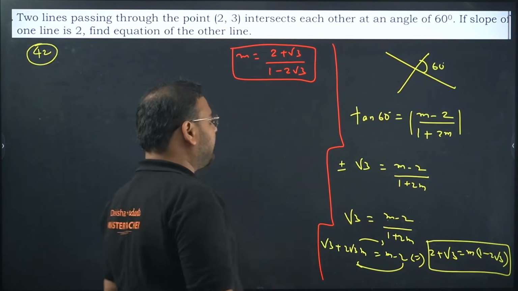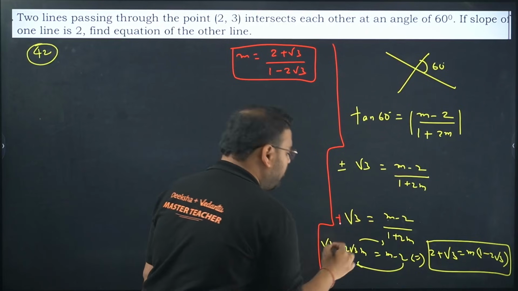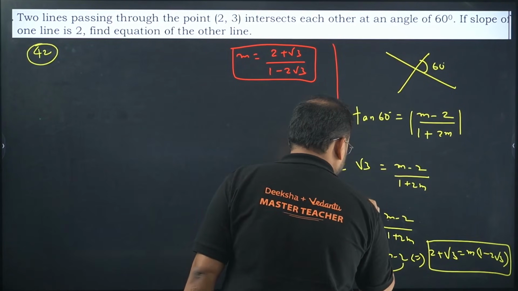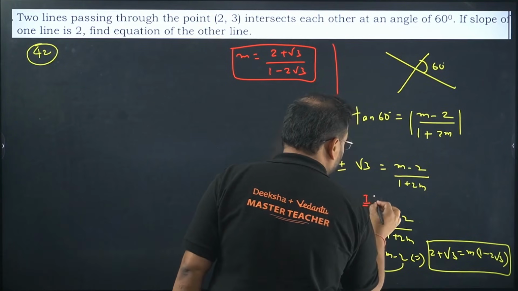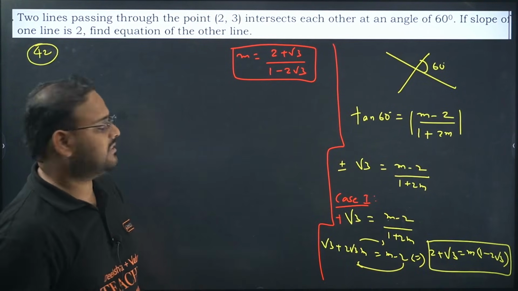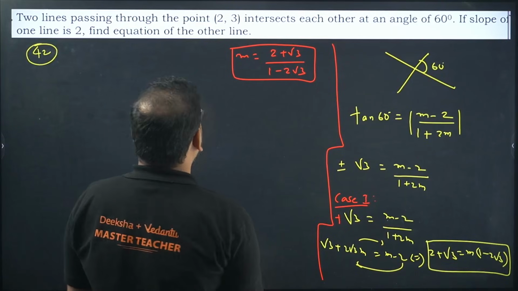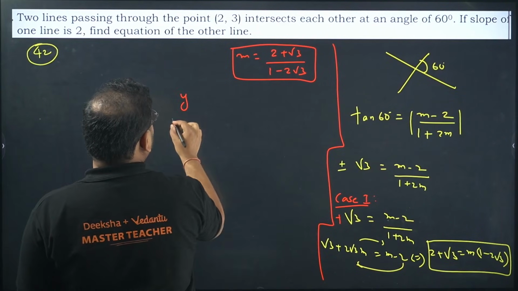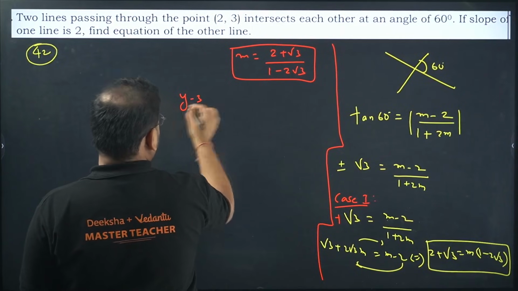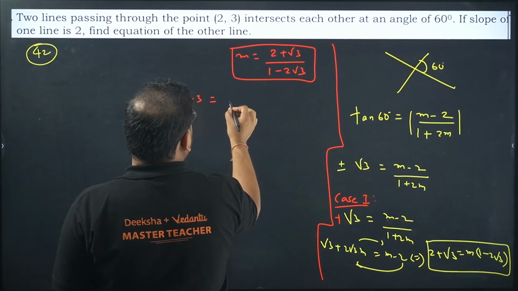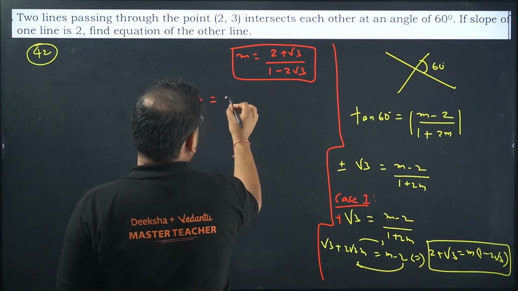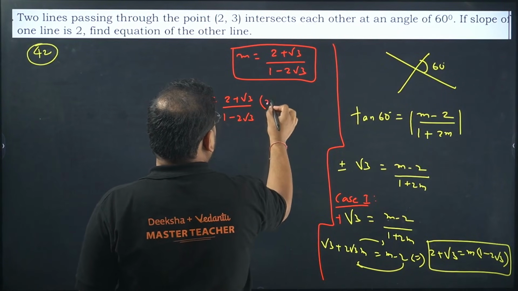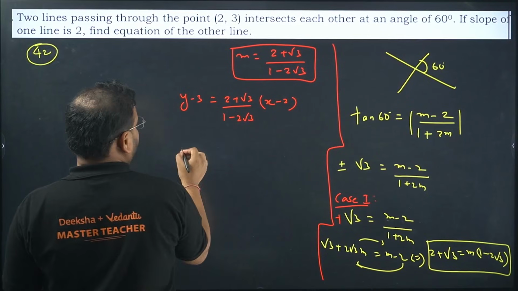Again, I'll have a different value if I take a minus sign. I have taken over here only the plus sign case. You'll have another case. This is your case 1 actually. We have taken only the positive sign. You have another case of the negative sign of root 3 as well. Okay, this line passes through which point? 2, 3. So y minus 3 equals m, and this value will come 2 plus root 3 by 1 minus 2 root 3 times x minus 2. Cross multiply, you'll get what?